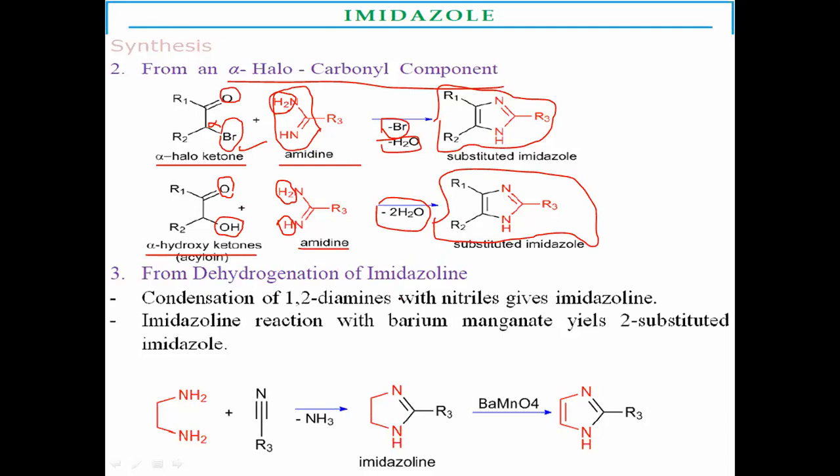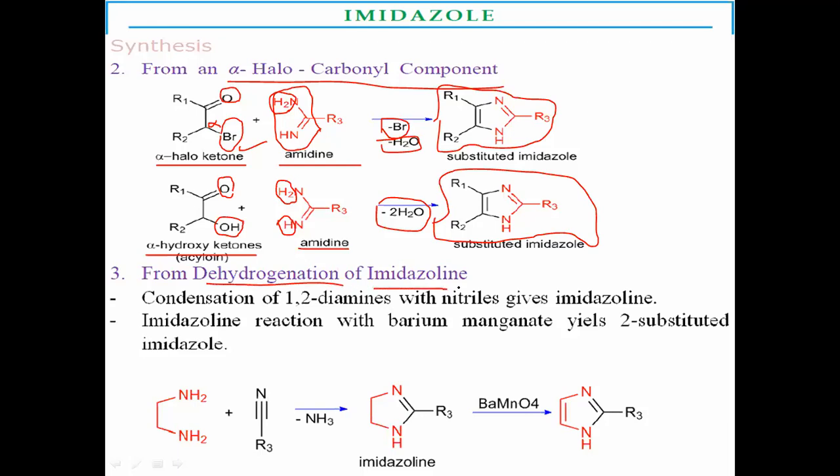In this way, you prepare imidazoles from alpha-haloketones or alpha-hydroxy ketones. Another is acetylene,